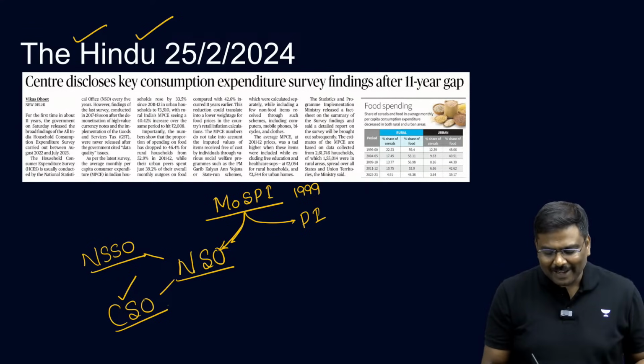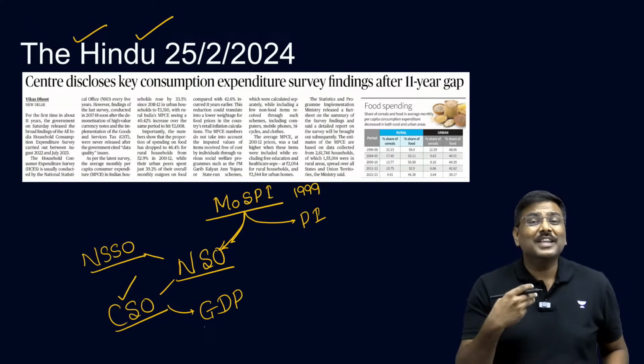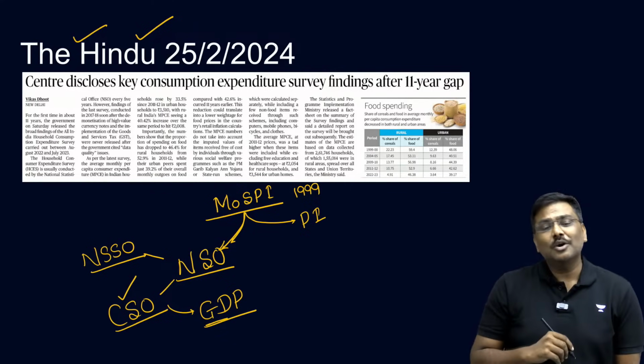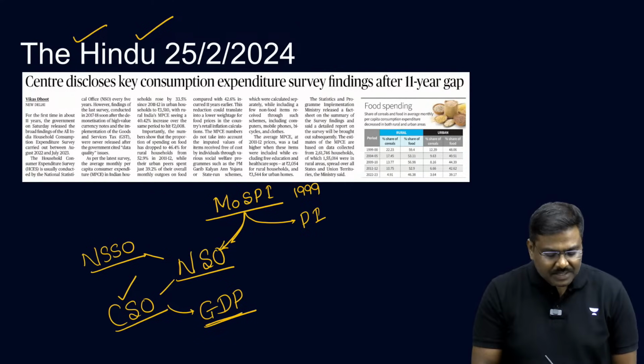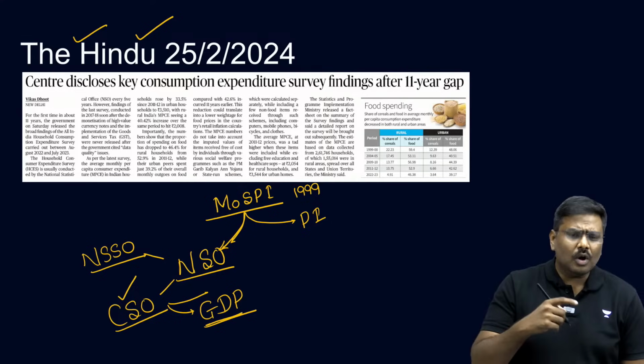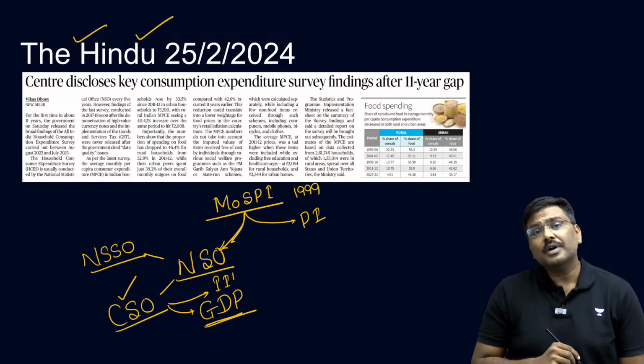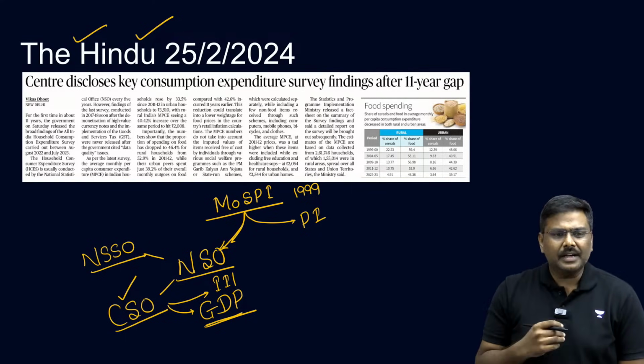All of you have heard of GDP? Anybody in the class who says, sir, what is GDP, I'm hearing it for the first time? Do let me know. GDP, Gross Domestic Product. Apart from this, CSO also publishes IIP, the Index of Industrial Production, and many more other indicators.